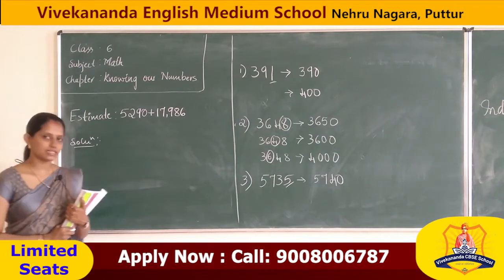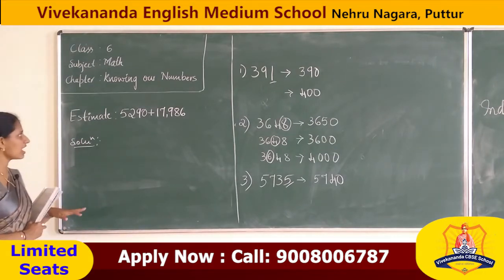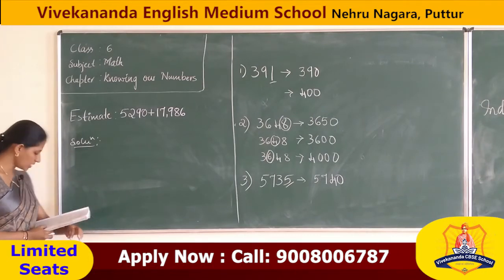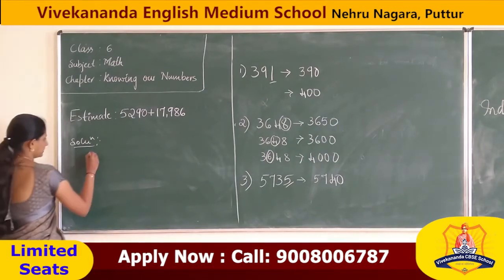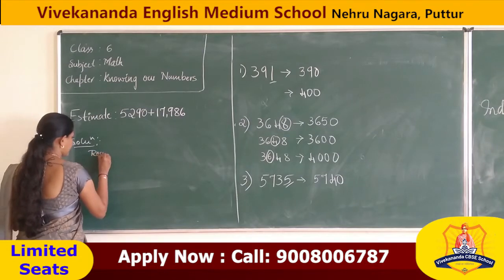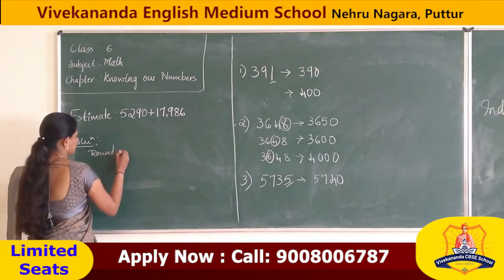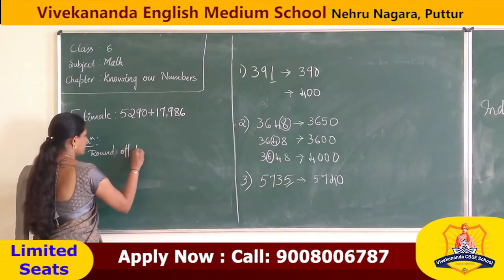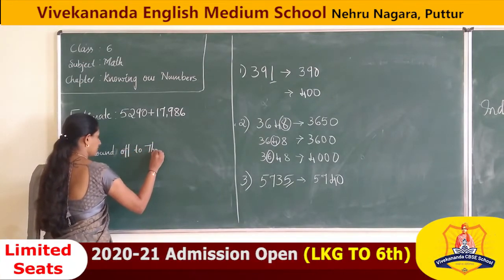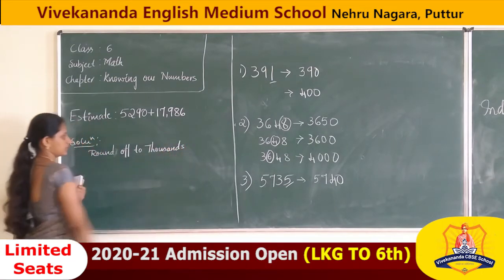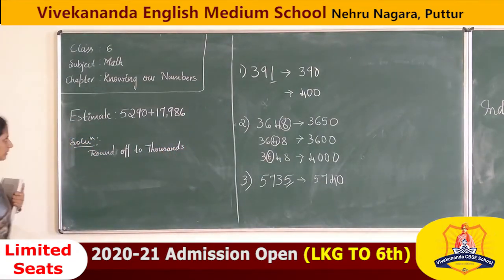We have to estimate it. Just we are going to round off in thousands. Round off to thousands. Round off to 1000.